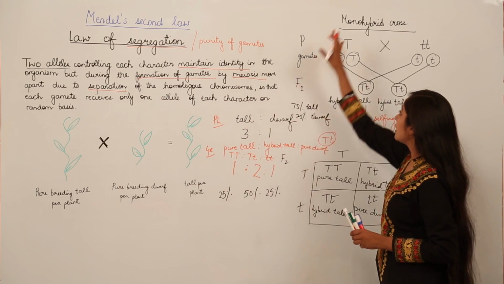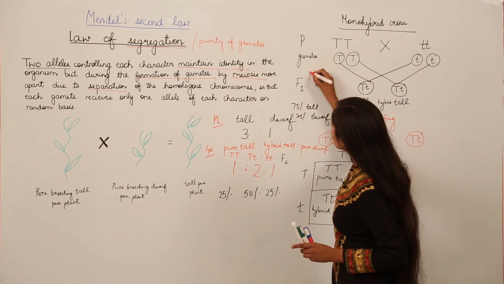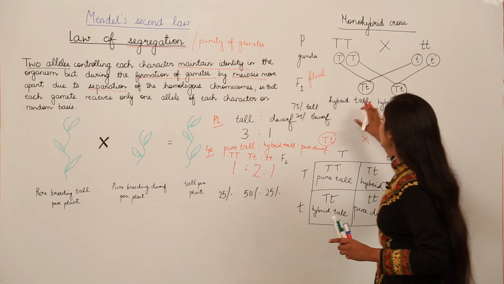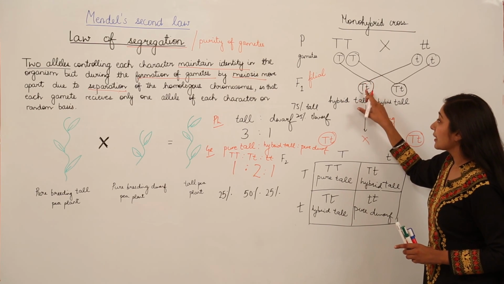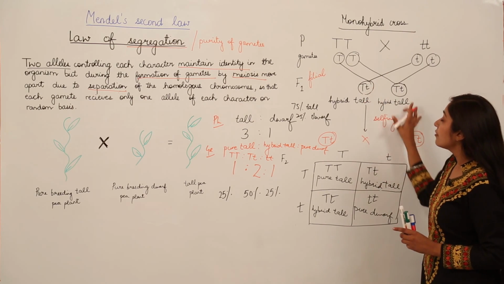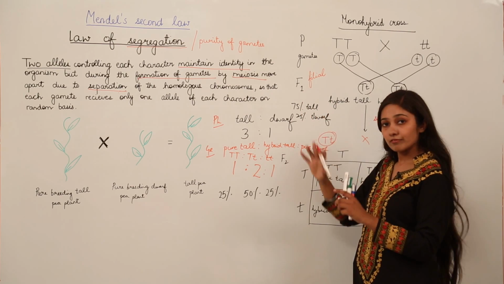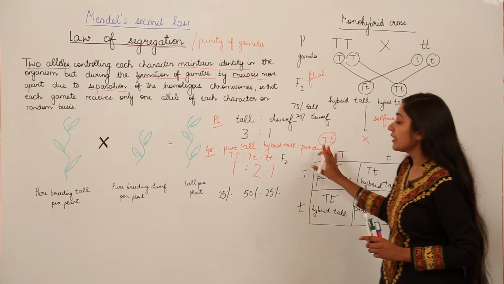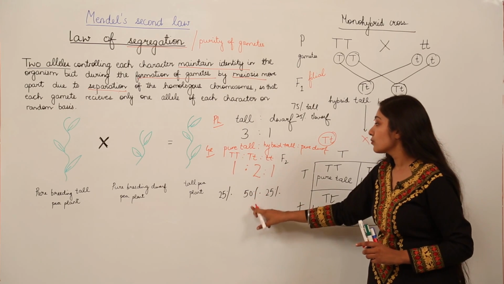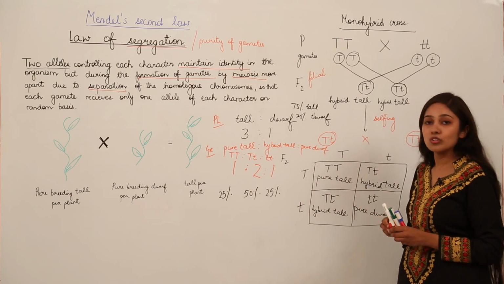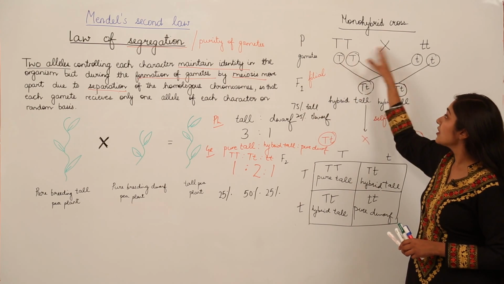We have shown this with the help of a monohybrid cross, that in the F1 generation, the first filial generation, we observed that the progeny was hybrid tall because it had both the alleles, an uppercase letter T and a lowercase letter t. And when we did selfing for the F2 generation, we had different combinations, out of which 75% were tall from appearance and 25% were dwarf. But in case of the genotypic ratio, we had 1:2:1, which conveys 25% were pure tall, 50% were hybrid tall and 25% were pure dwarf. So just remember the law of segregation and remember how we have got these ratios from this monohybrid cross.